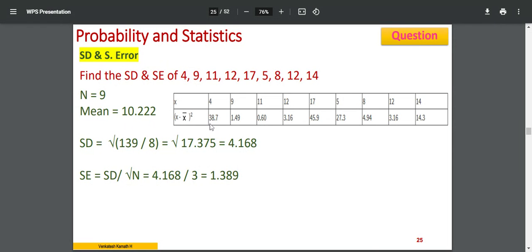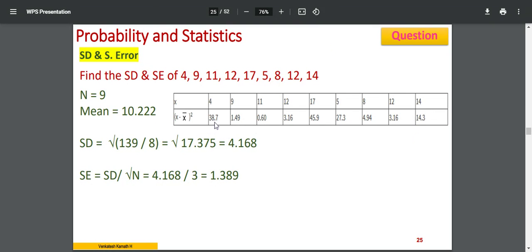Square it, and that will be 38.7. I'll take 9 now, the next value. 9 minus 10.222, square it. I get 1.49. Similarly, I have to do it for all the values. Last value, 14 minus 10.222. That difference, I have to square it, and that gives me around 14.3.